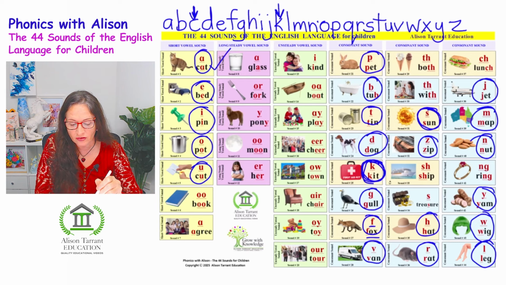Obviously I will go over each column of sounds. All these sounds here are the short vowel sounds. So you say them fast, like a, e, o, a, o. You say them fast and short. Now, the next lot of sounds, these sounds here, are the long, steady vowel sounds. And when you say them, obviously they are long. So this would be a, o, e, u. That's how you say them.